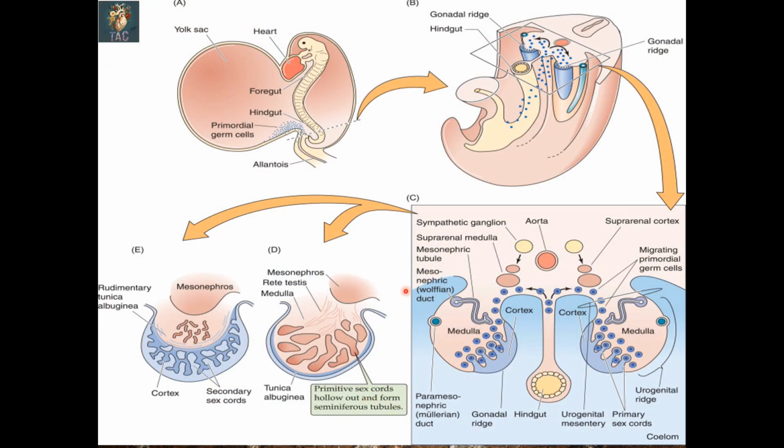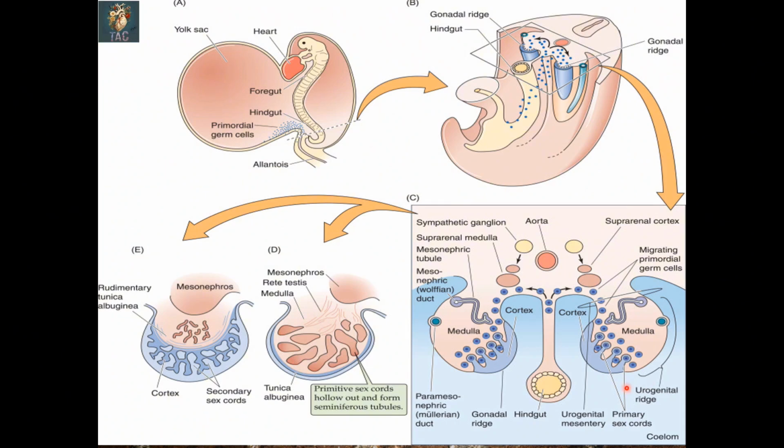So again in this diagram you can appreciate that this is the area of the yolk sac. Here you can see this is the hindgut, this one is the mesentery of the hindgut, and the cells are moving through the hindgut and its mesentery into the area of the genital ridges. These are the genital or gonadal ridges. This one is the mesonephric duct, and behind and lateral to it is the paramesonephric duct.